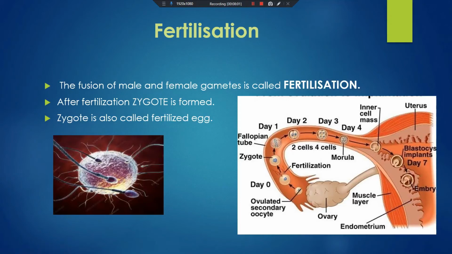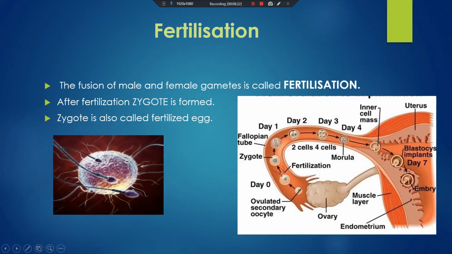Here now the sperm reach here and fertilization occurs. Clear? After fertilization, this egg converts into a zygote. You can see over here. Now, this zygote, what happened? Here in the zygote, the division starts. Multiple times division takes place.